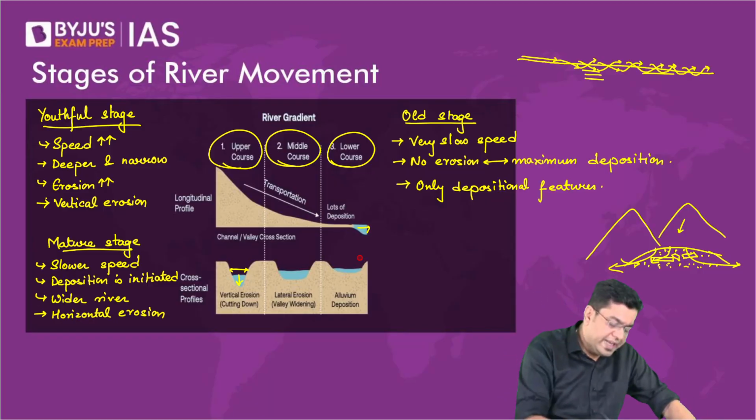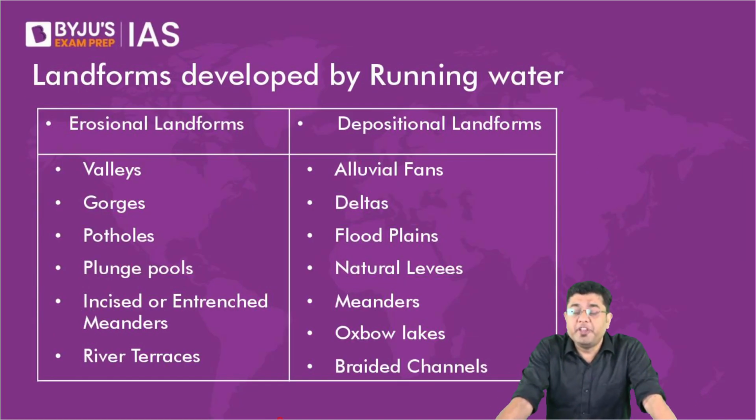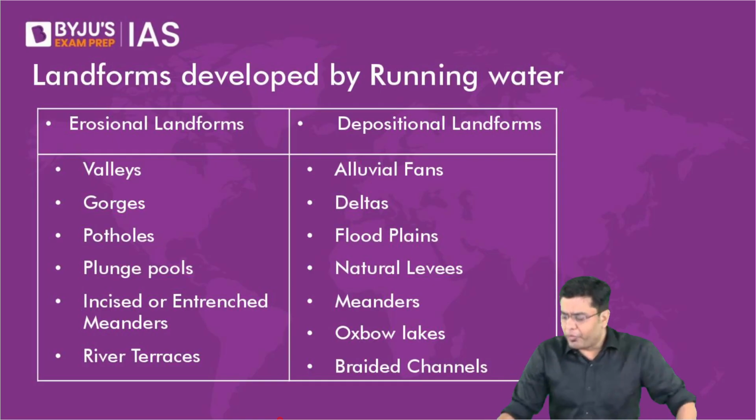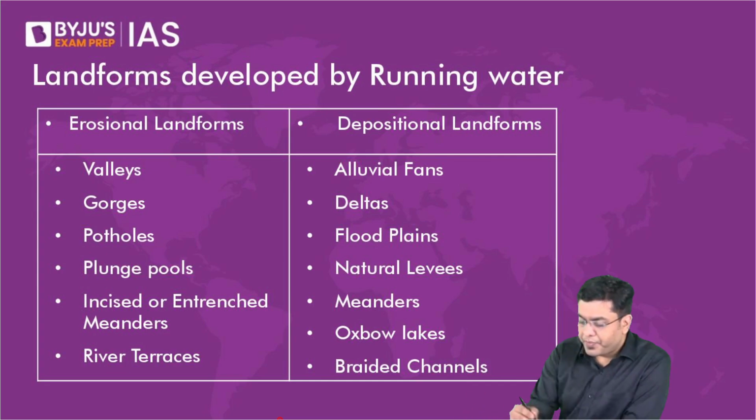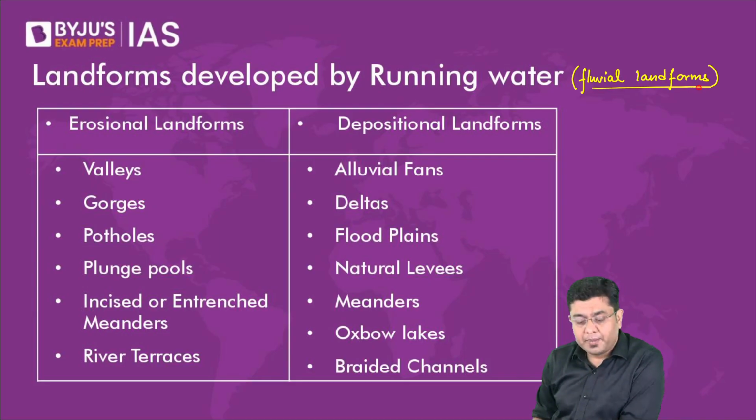Okay. Now, after this, we analyze the various different landforms which are developed by running water. That is the river water. These are also referred to as fluvial landforms. Now, here you can see a host of landforms created by erosion and a host of landforms created by deposition